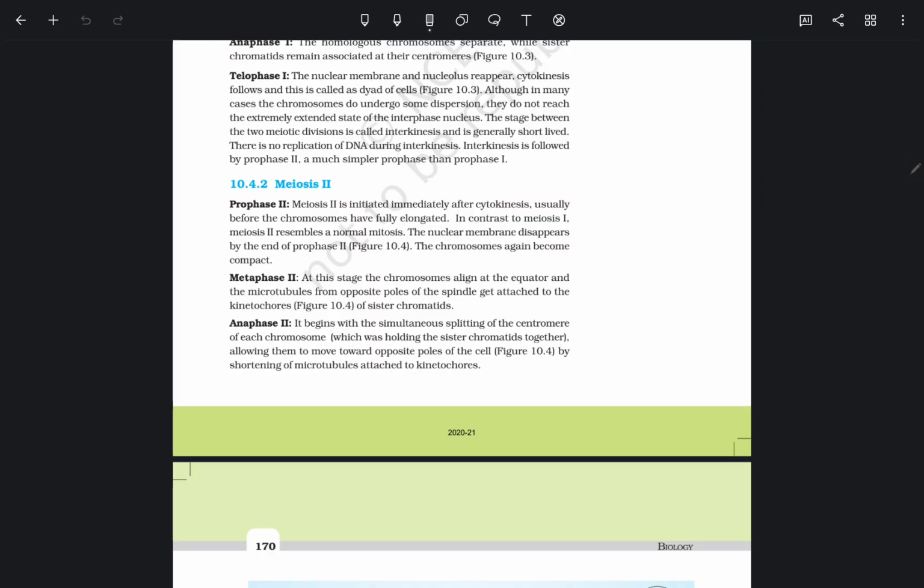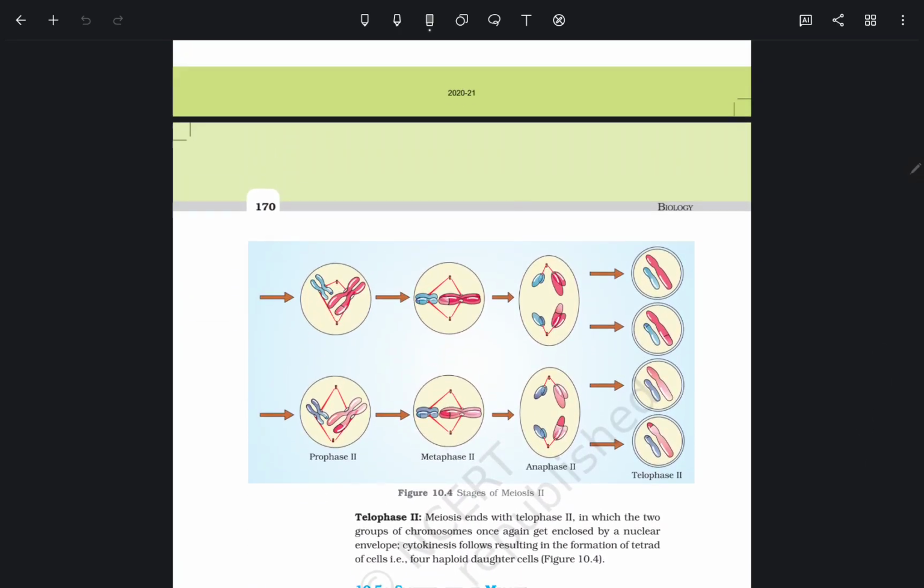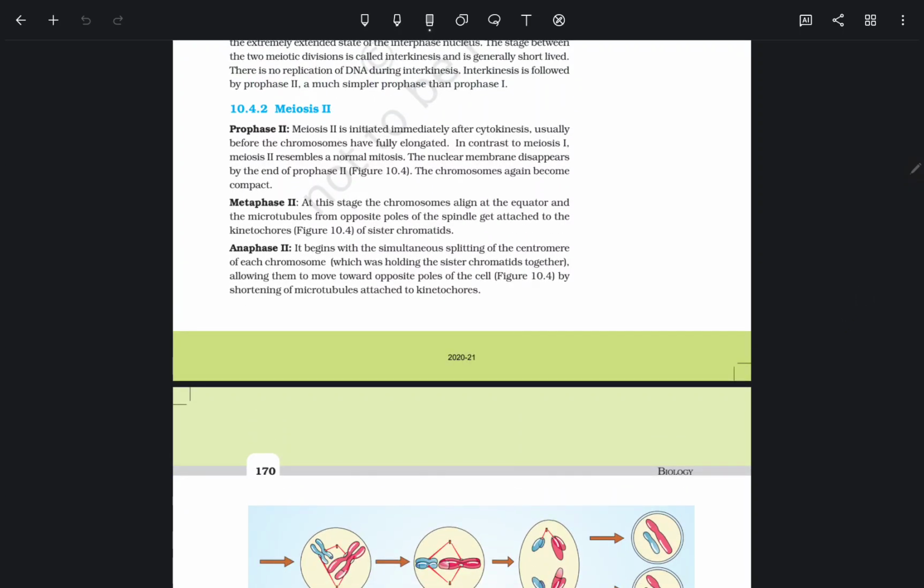Meiosis 2 contains prophase 2, metaphase 2, anaphase 2 and telophase 2. Meiosis 2 is initiated immediately after cytokinesis, usually before the chromosomes have fully elongated. In contrast to meiosis 1, meiosis 2 resembles normal mitosis.